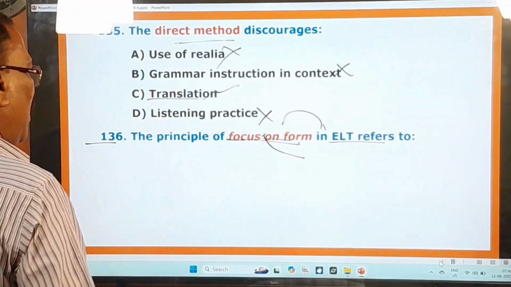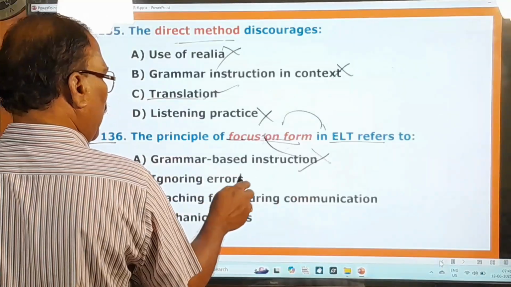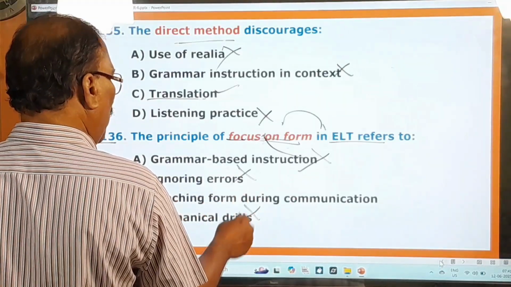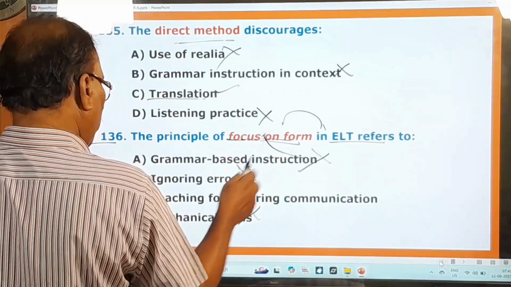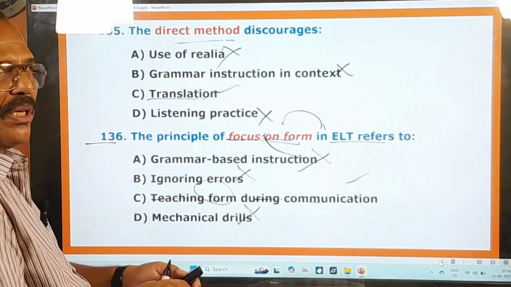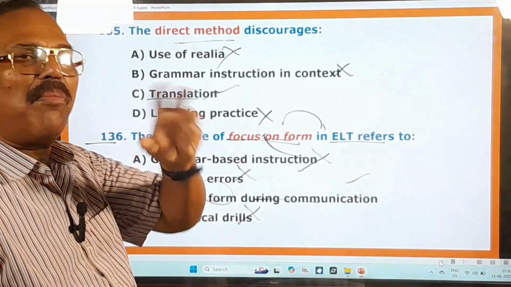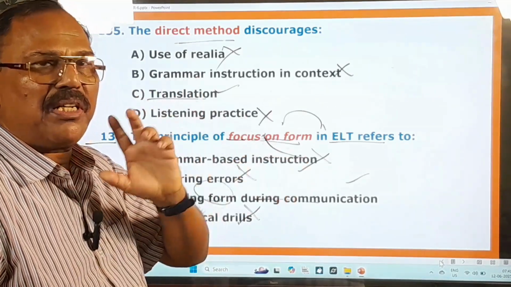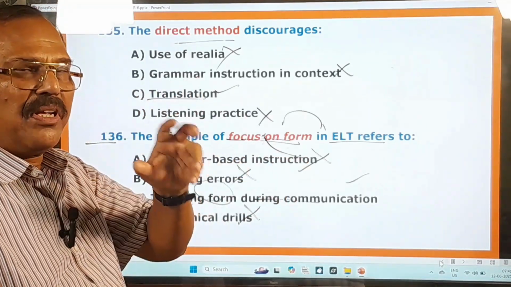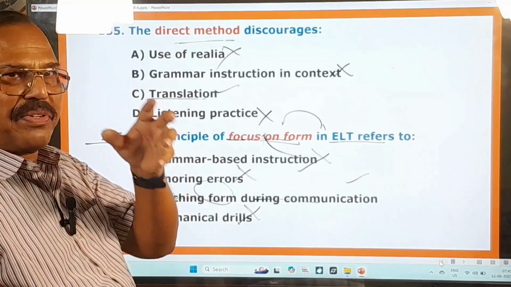That's very important. And you go to the next thing, grammar based instruction, no. Ignoring errors, no. Mechanical drills, no. But focus on form refers to teaching form during communication. So during communication, the teacher will teach the form also, the construction of that sentence also, okay, the specific language features also. లాంగ్వేజ్ యొక్క స్పెసిఫిక్ ఫీచర్స్ చెప్తుంది.